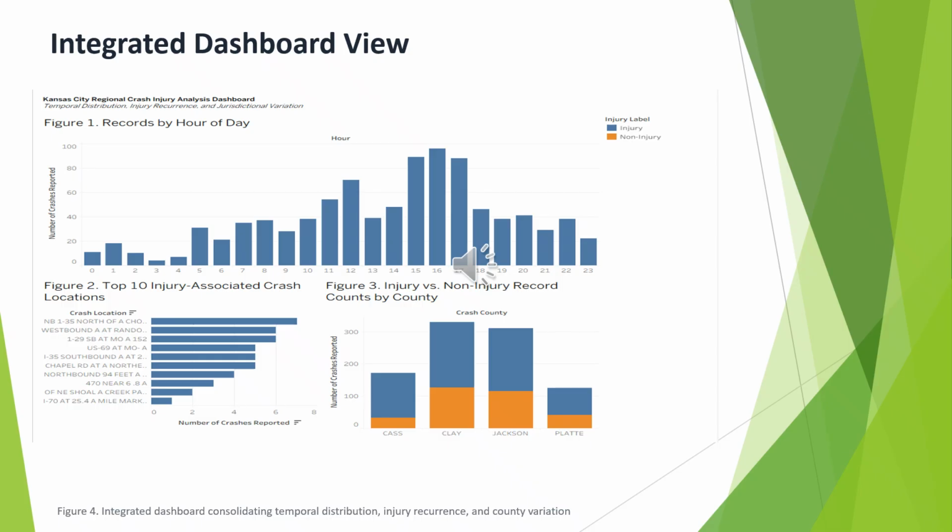In a real world setting, this kind of dashboard would be able to support recurring safety review meetings by giving leadership a consistent snapshot: what's changing, what needs follow-up, and whether the changes that we've implemented actually made an impact out on the roadways for the traveling public. So this dashboard gives them essentially a one-stop shop, so they can get a high-level view on what's taking place over a specific period of time.